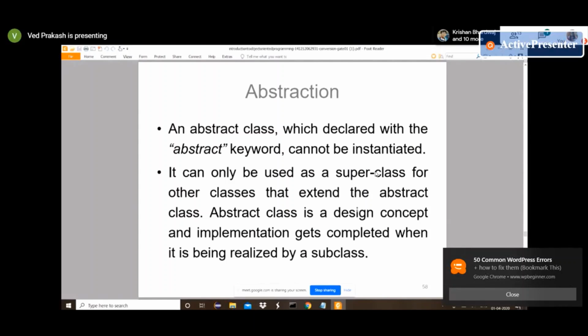So now, when we are defining any method with the abstract keyword, at that time we are not providing any implementation of that method. So whenever any class extends that class, they have to provide the implementation of that method.